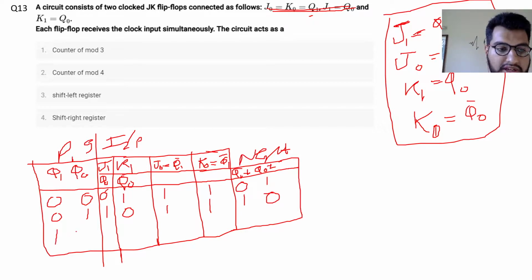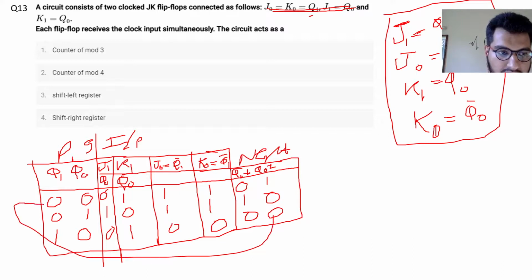My 1 0 next state outputs will become present state inputs. So Q0 will be 0 and Q0 bar will be 1. Q1 bar will be 0. So for this it will remain as it is, 0 1 for J1 K1, so it will go to 0, and since J0 K0 is 0 0, it will remain at 0. So now I'm again back to this.